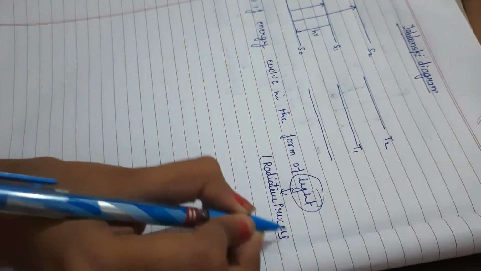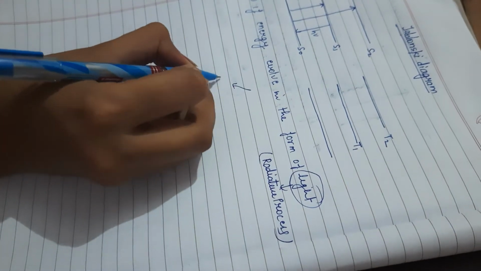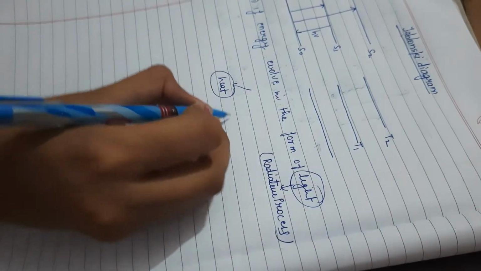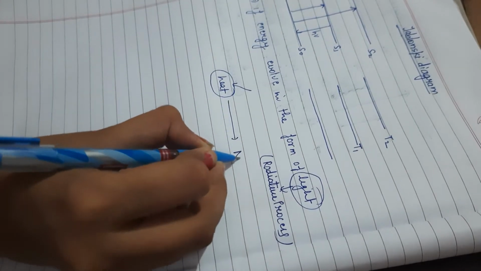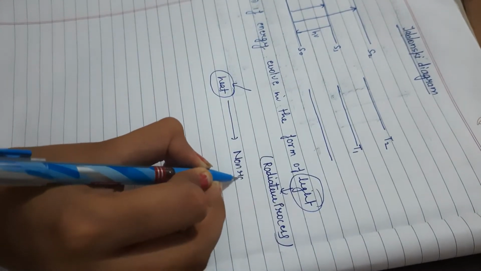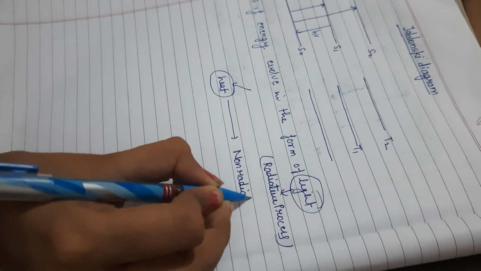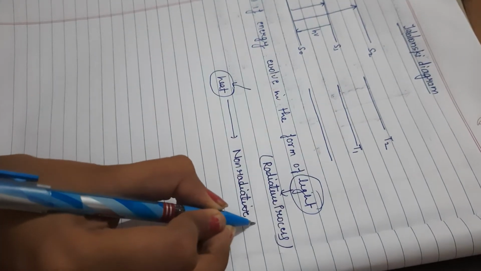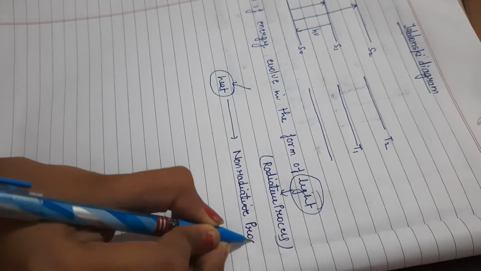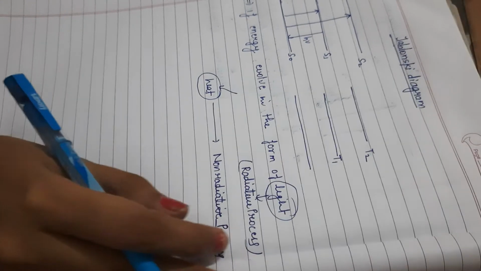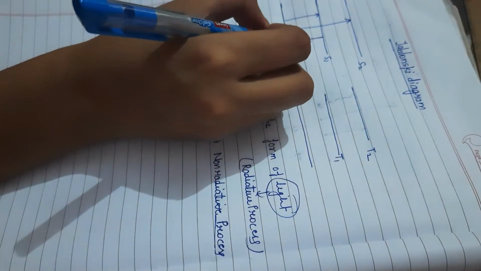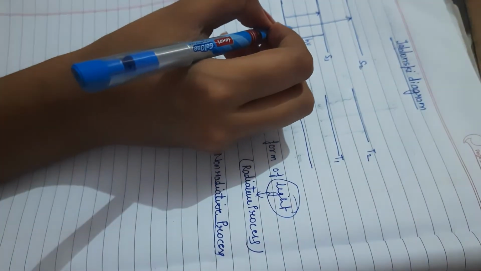And next, when the energy is evolved in the form of heat, this process is called the non-radiative process. Okay, I think you understand all of this. And now what happens? So here the energy is evolved in the form of light.